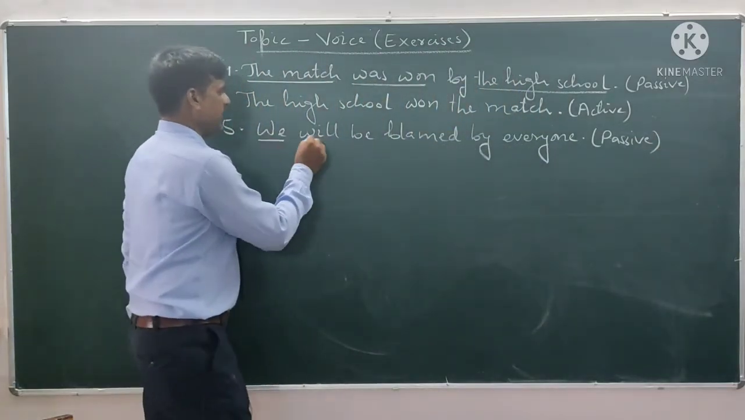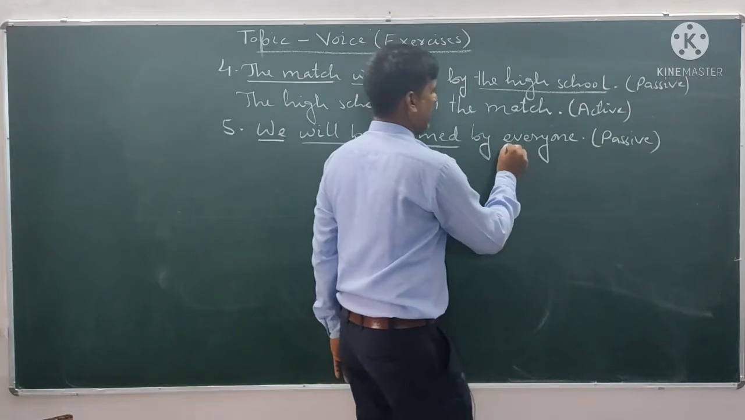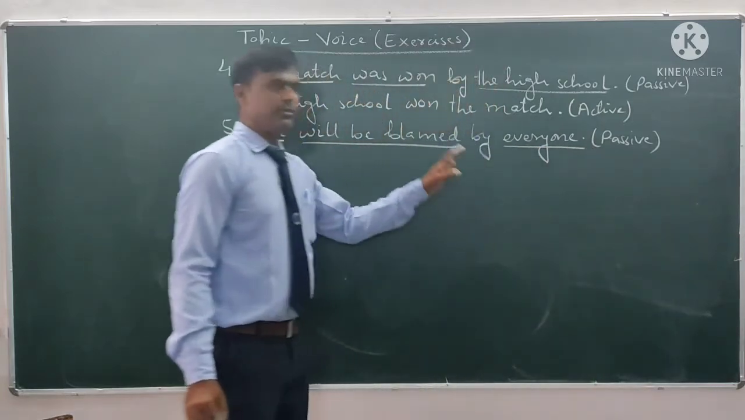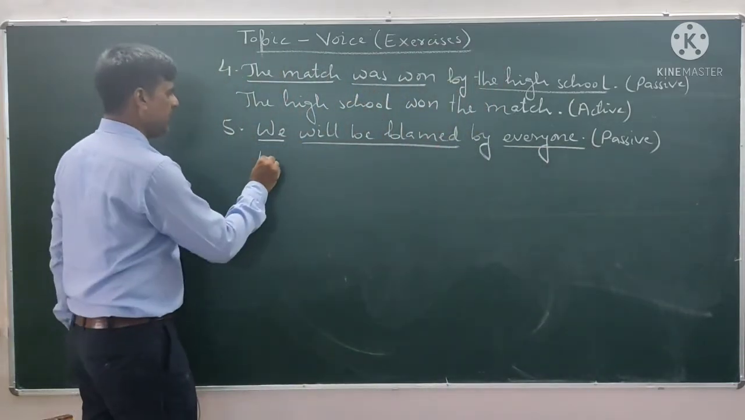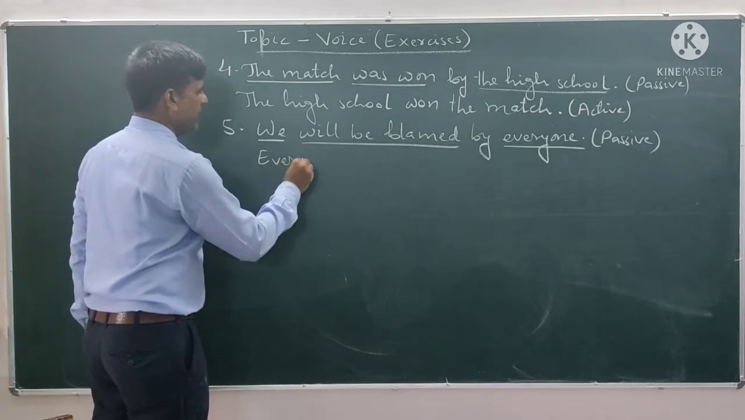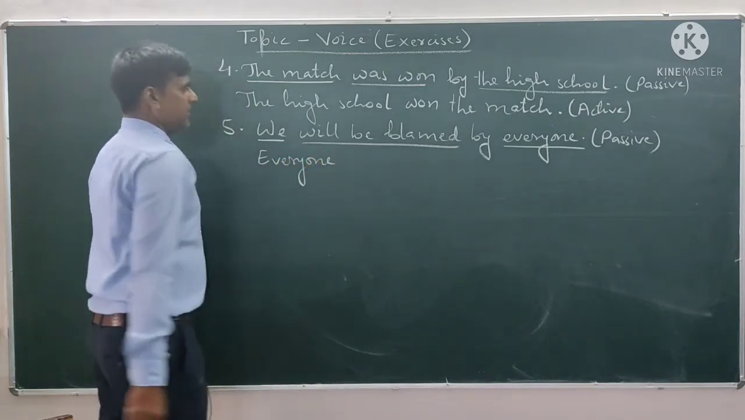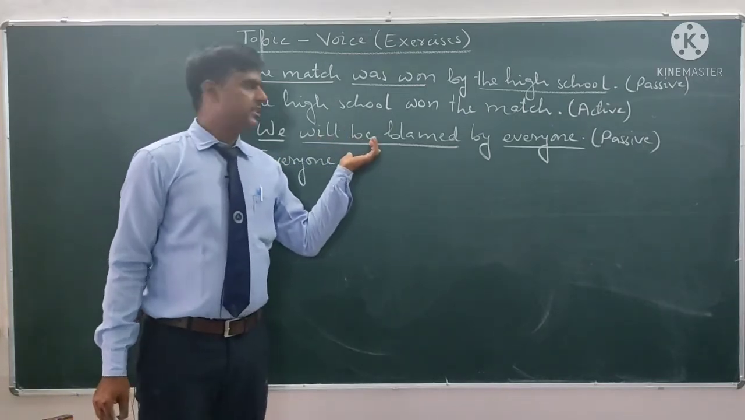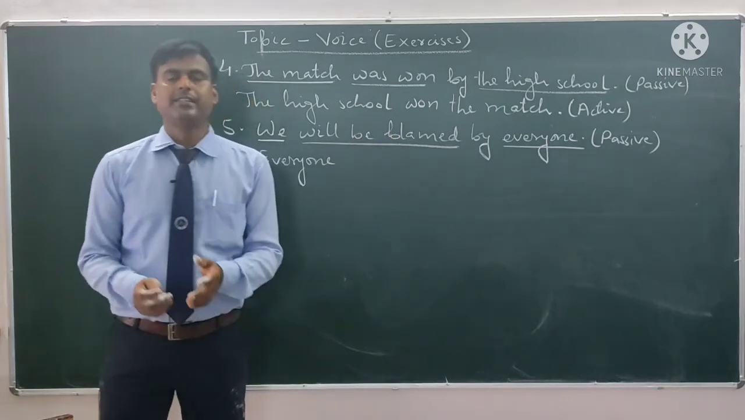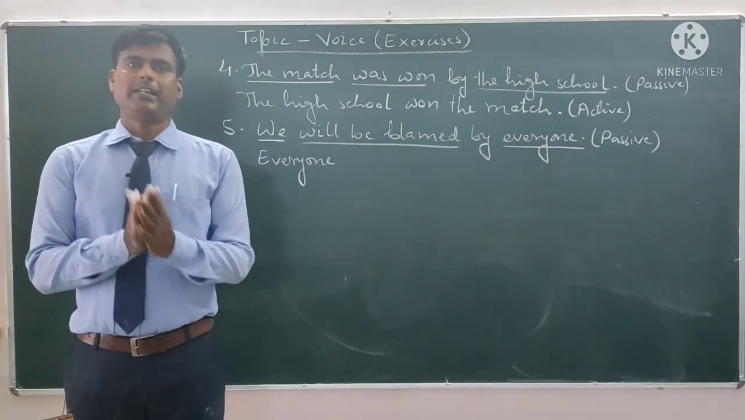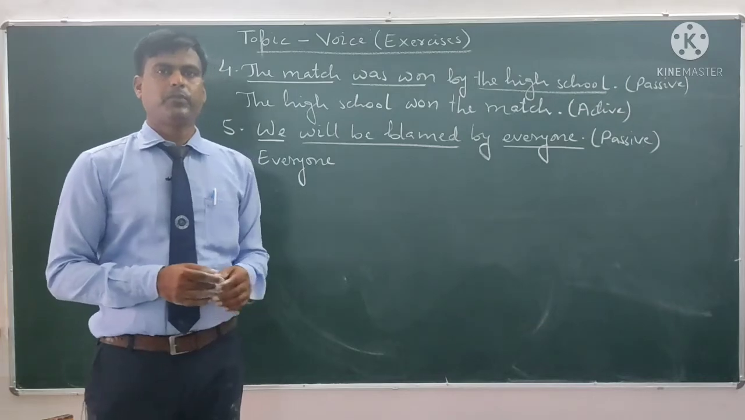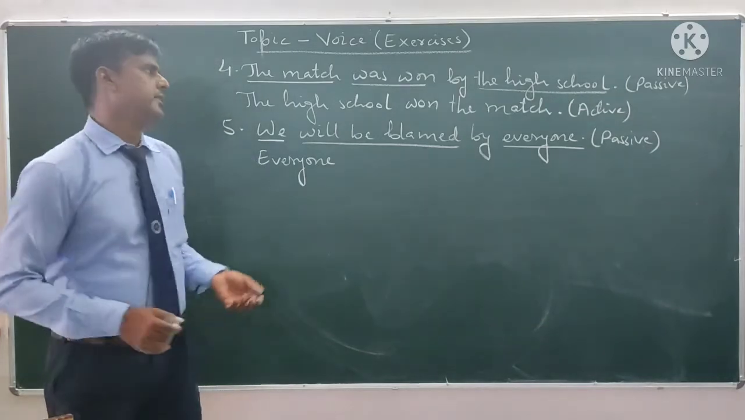We is the subject, will be blamed is the verb, and everyone is the object. So the object of passive voice will be the subject in active voice. So everyone. Then we have to see the tense of the sentence. Will be done tells us that the sentence is in simple future tense passive voice.